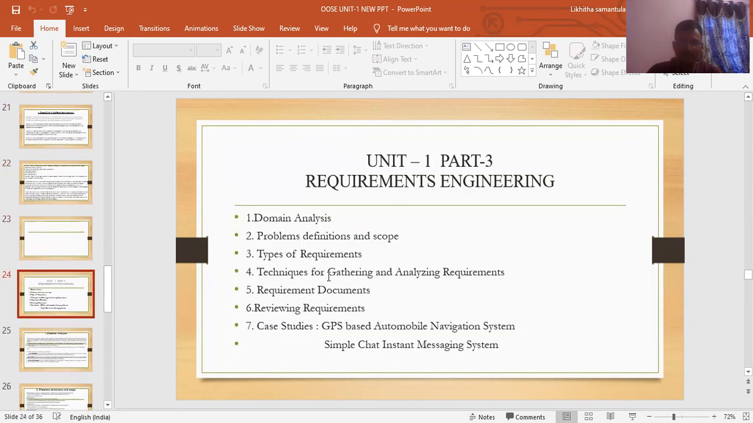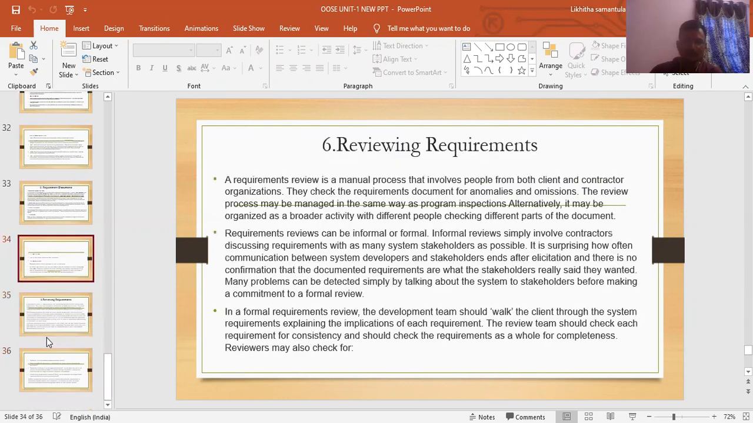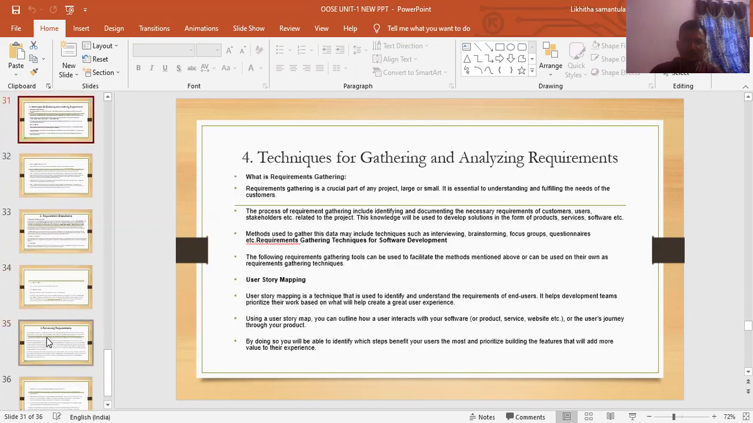We already discussed the 3 concepts: domain analysis, problem definition and scope, and types of requirements. Today in class we discuss techniques for gathering and analyzing requirements. The 3 types of requirements are functional requirements, non-functional requirements, and domain requirements.